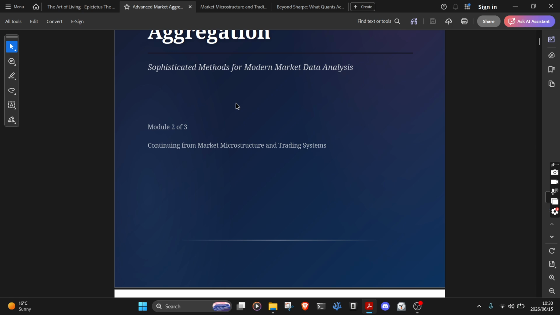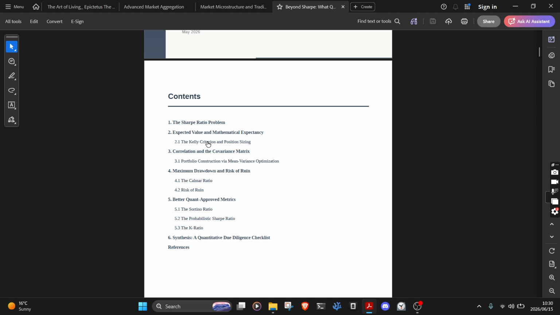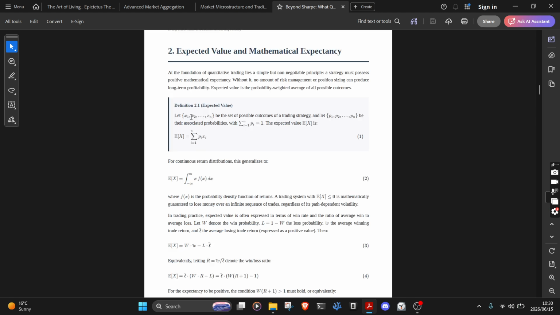Now, let's get into it. Number 2, expected value and mathematical expectancy. At the foundation of quantitative trading lies a simple but non-negotiable principle. A strategy must possess positive mathematical expectancy. Without it, no amount of risk management or position sizing can produce long-term profitability.